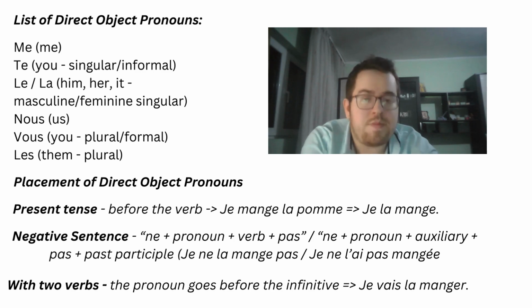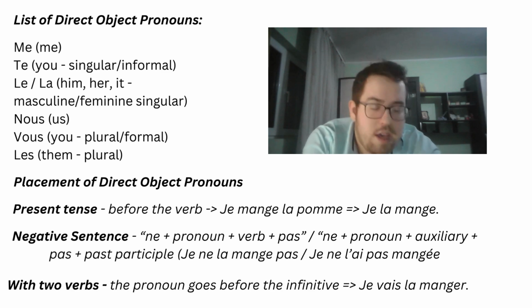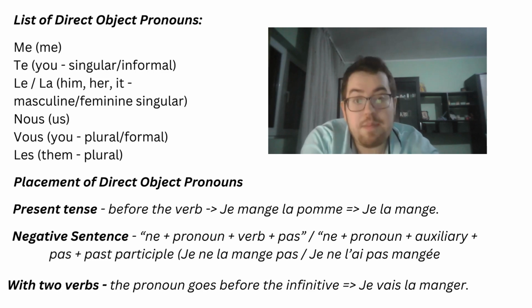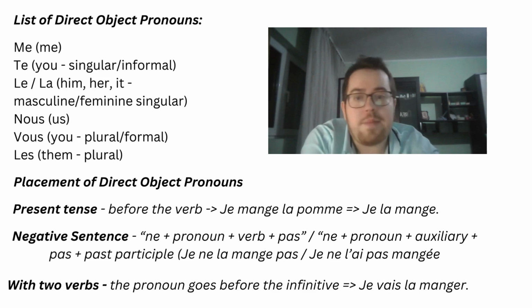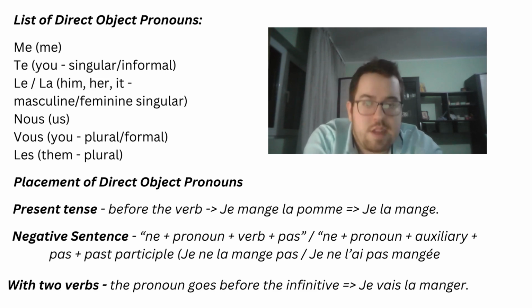For example, je mange la pomme. Qu'est-ce que je mange? Or what am I eating? The apple, la pomme. Therefore, la pomme will be replaced by the direct object pronoun that has the same gender and number as la pomme. In this case, it is feminine and singular. Okay, so for feminine and singular, we have la.